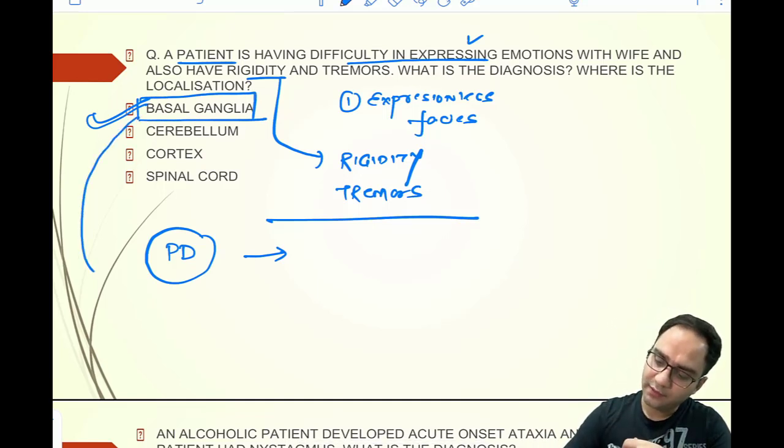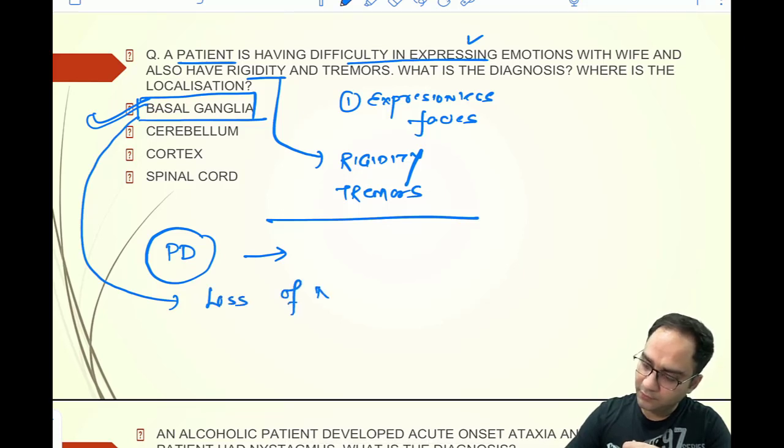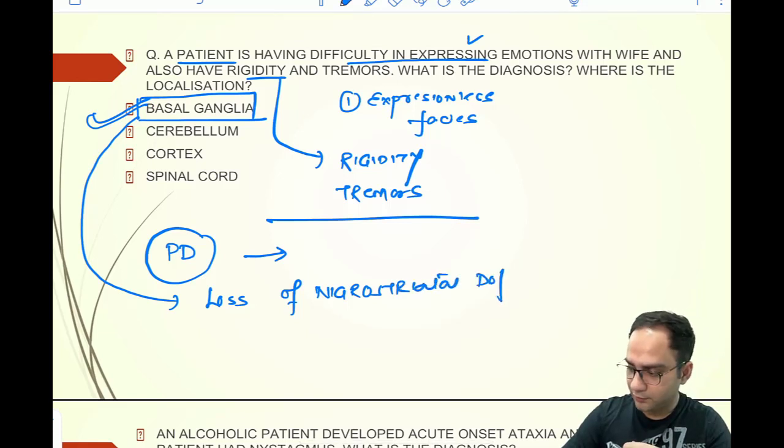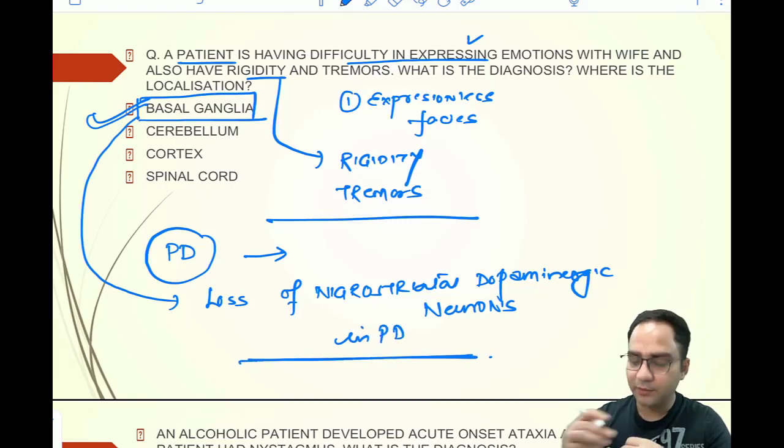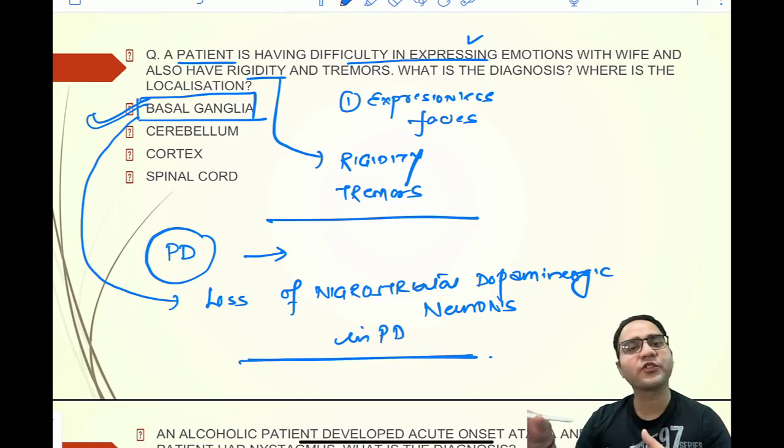Because we have read that there is loss of nigrostriatal dopaminergic neurons in PD. So expressionless facies, rigidity and tremors going in favor of Parkinson's disease, and your localization would be basal ganglia.